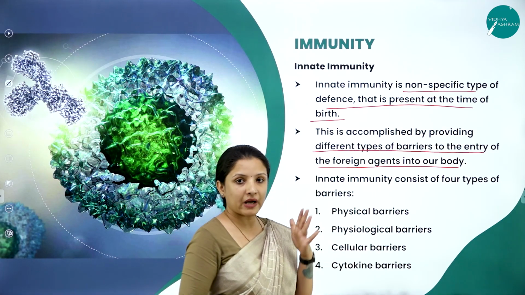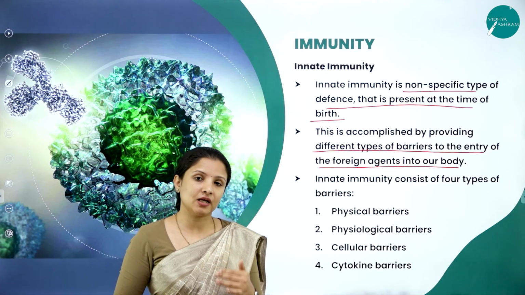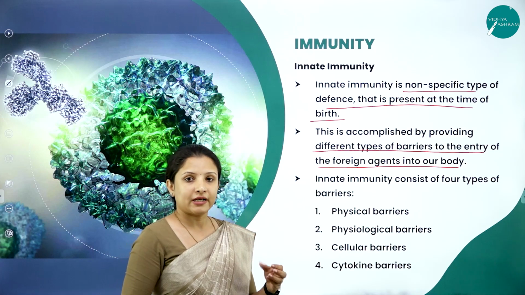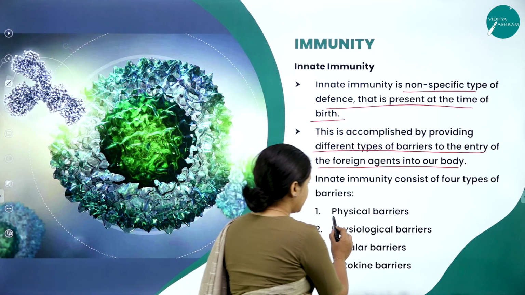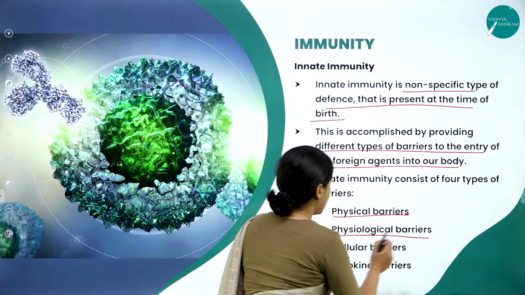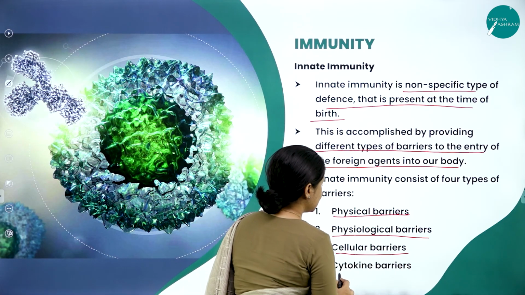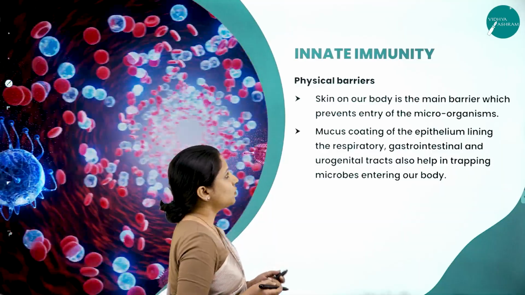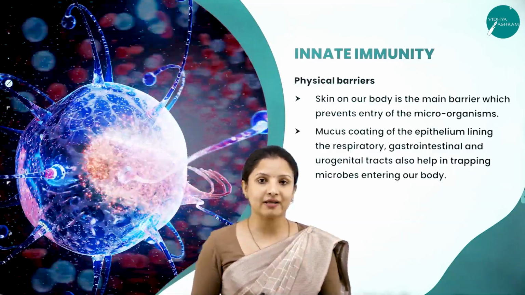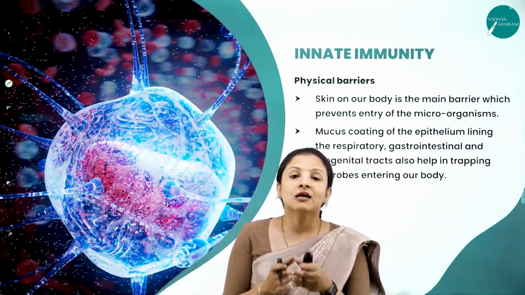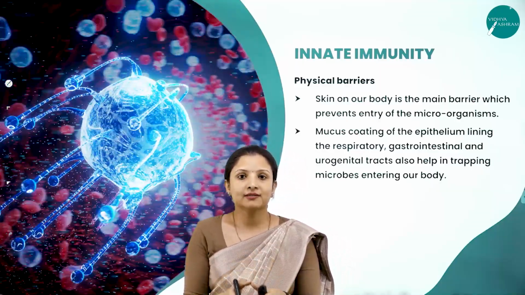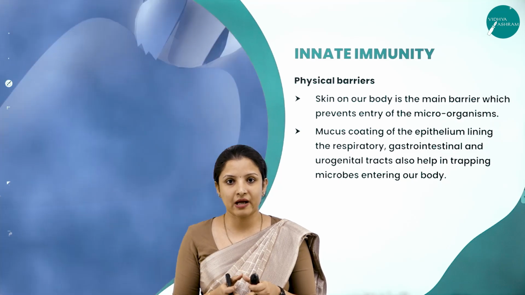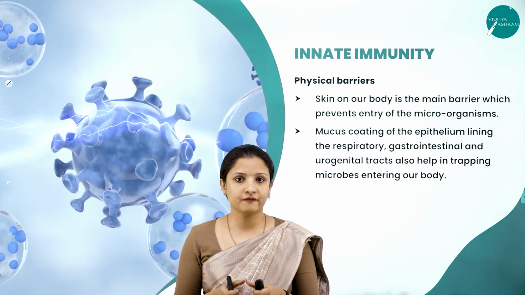So there are different barriers in our body which act as innate immunity, present right within us from birth. They are physical barriers, physiological barriers, cellular barriers and cytokine barriers. So let us look at them one by one. So what are physical barriers? Physical barriers are something which we can see, something which stands like a wall that protects our body from infectious agents. One of the best examples of a physical barrier is the epidermal layer of our body, right?